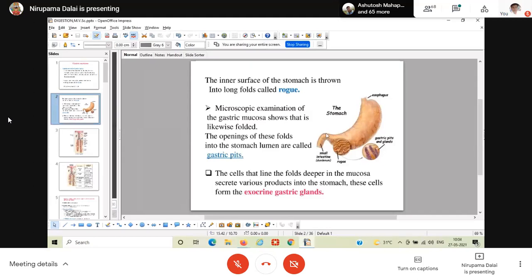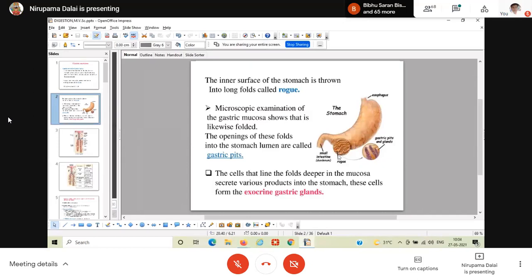But once the sphincter has been relaxed, the chyme can enter into the duodenum. Similarly, the lower esophageal sphincter also controls the flow of the food bolus from the esophagus to the stomach. In the microscopic examination of an empty stomach, you can see the rugae.